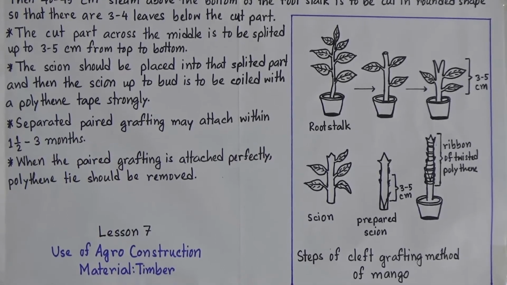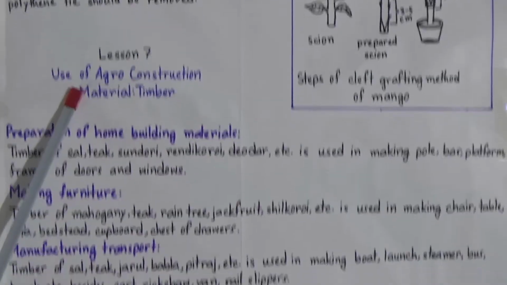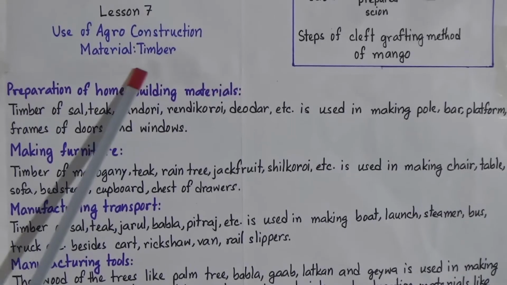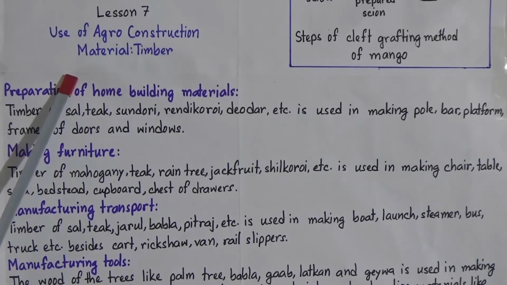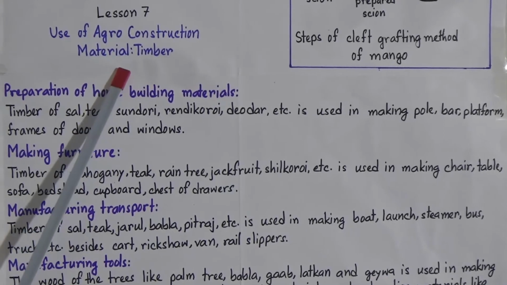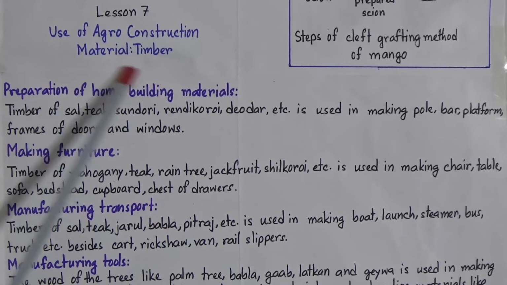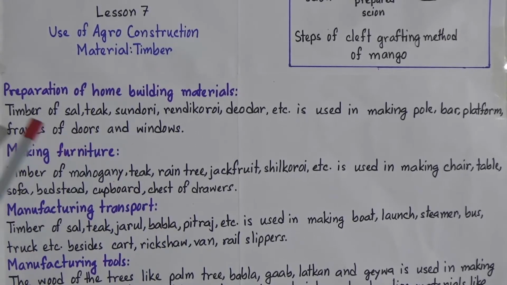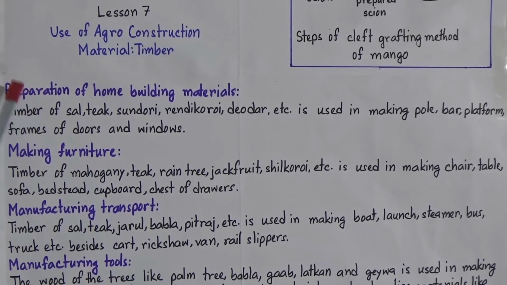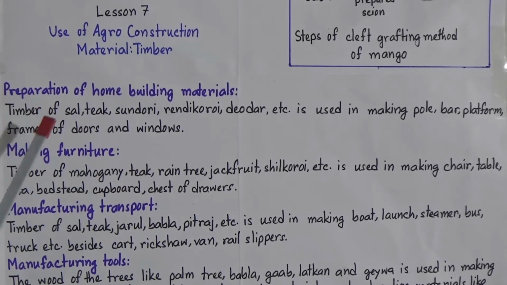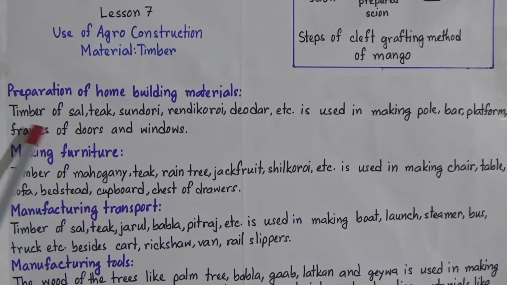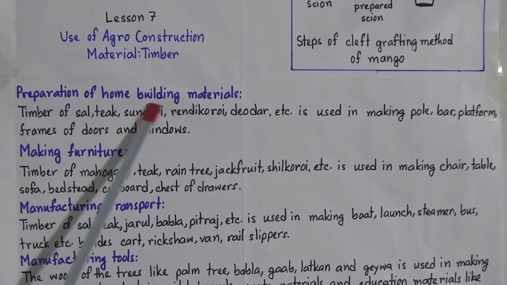Now we will go to lesson 7, use of agro construction material, that means timber. So today we will know about the use of timber, I mean the benefits of timber or the trees. Now look, we can use the timber of trees for various purposes. And what are they? Preparation of home building materials.